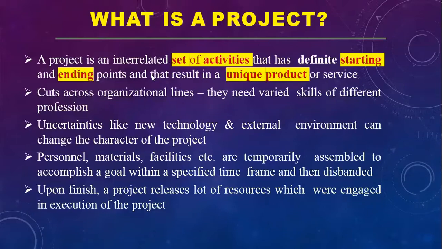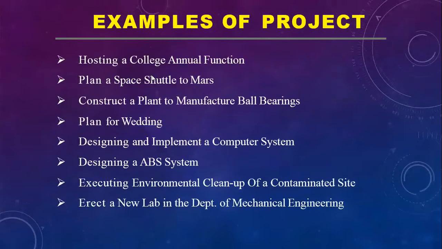Upon finish, a project releases a lot of resources which were engaged in its execution. So a project is basically a set of activities, has a start, has an end, ultimately to deliver a unique product. This is about the project.